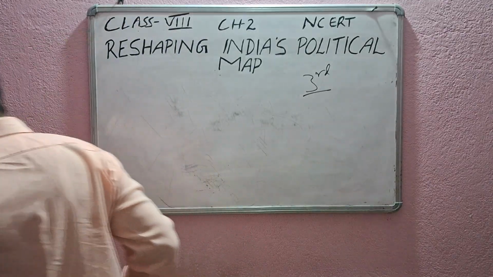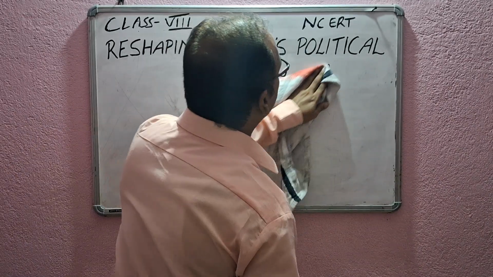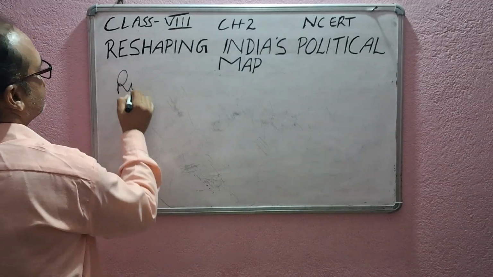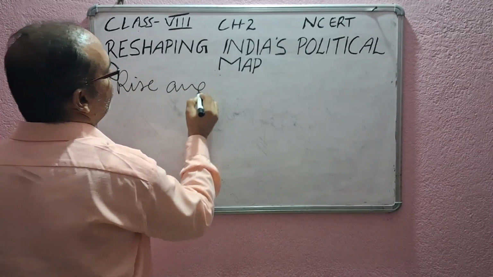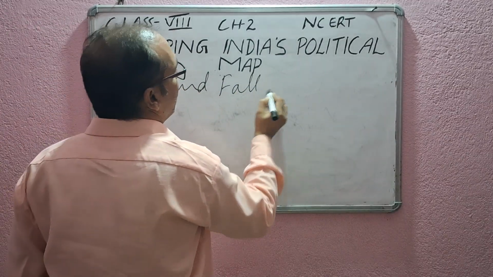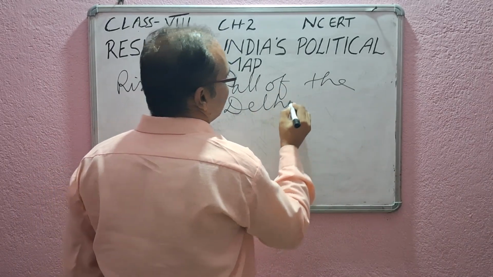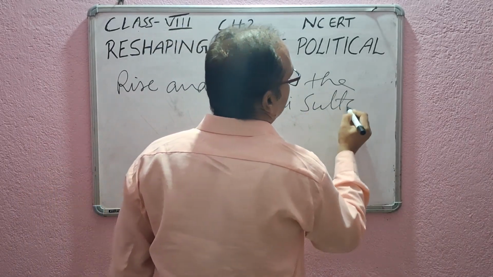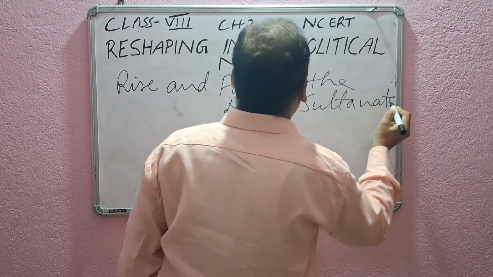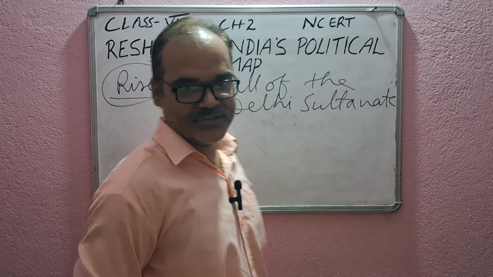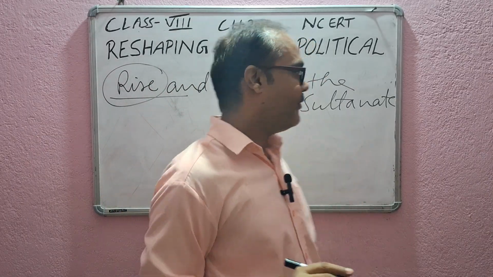Okay, so we are going to start from the rise and fall of the Delhi Sultanate. Now, we are going to discuss the rise first.